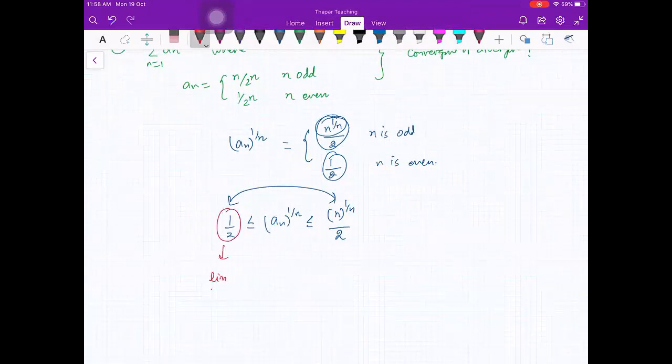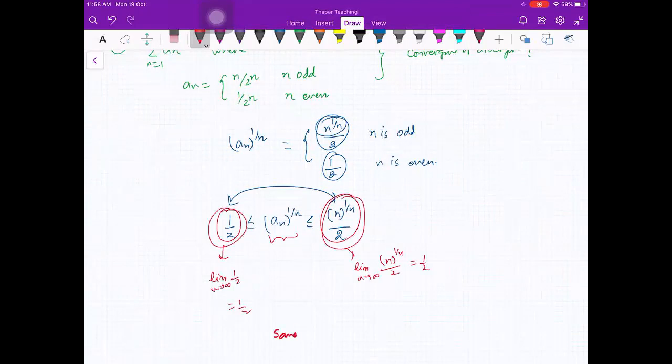What is the limit as n goes to infinity of 1 by 2? That is 1 by 2. And what is the limit here, as n goes to infinity of n raised to power 1 by n by 2? That is 1 by 2. So this limit is 1 by 2. So the sandwich theorem tells you that the limit as n goes to infinity of an raised to power 1 by n is also 1 by 2, which is less than 1. Therefore, convergent by root test.